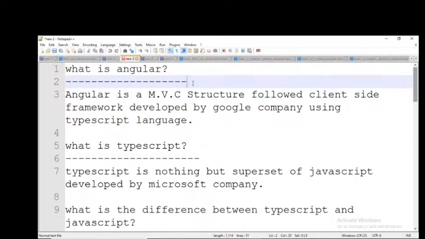So this is about frameworks. Why is everybody using frameworks nowadays? Most of the companies are using frameworks to develop any type of application. Why does every company use frameworks to develop their applications? The reason is very simple. First of all, I will compare it with a real world example, then I will explain why they are using frameworks.